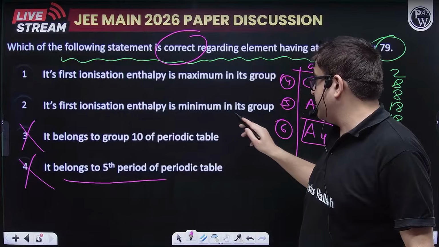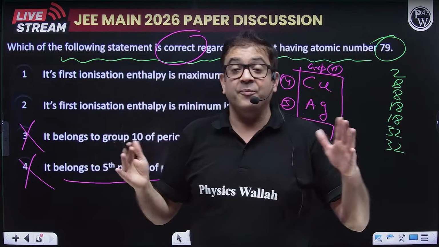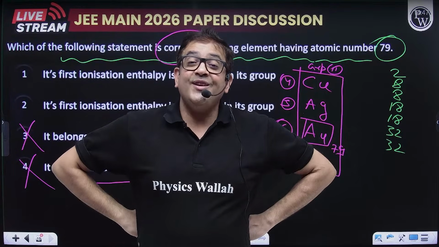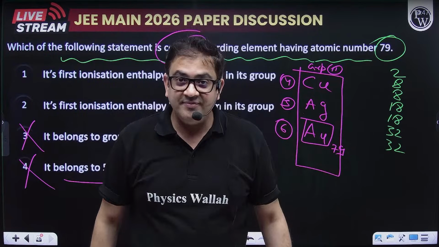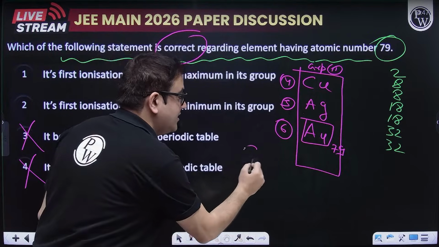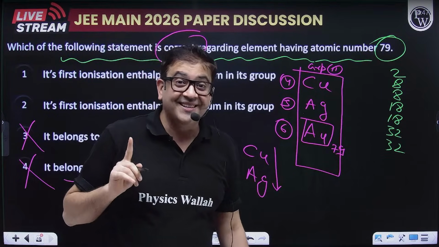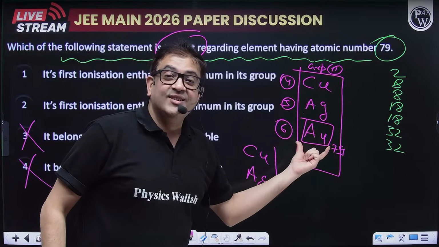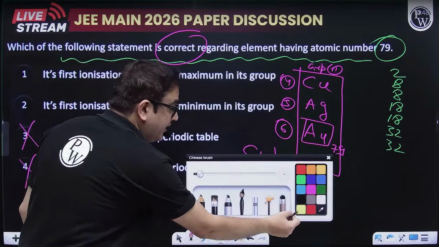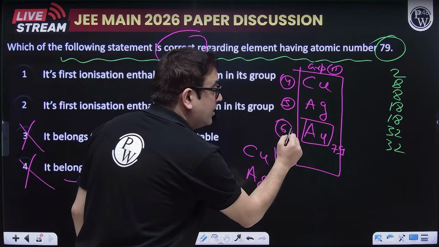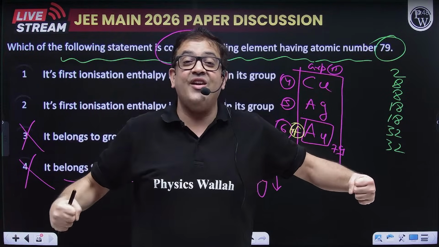Its first ionization energy is minimum, and its first ionization, so obviously one will be correct and one will be incorrect. Now generally, what does periodicity tell you? Sir, as atomic size increases, ionization energy should decrease. So who should have the highest ionization energy? Copper. After that, silver. So it should decrease. Definitely correct. But sir, in case of a sixth period element, the first time lanthanoids are filled, what does lanthanoid filling do? Sir, those 4f fillings will increase the Z effective. Lanthanide contraction will take place.